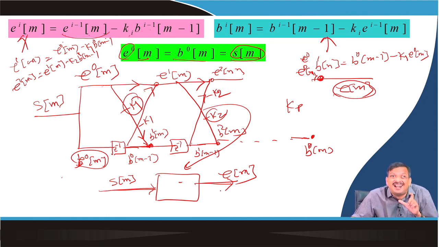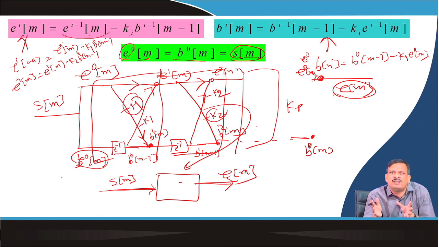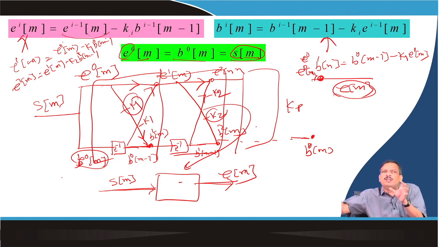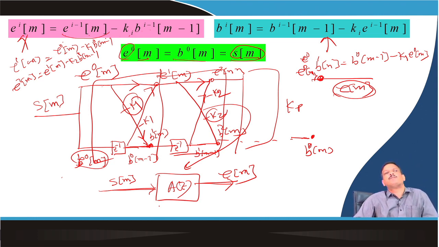So, that is called lattice implementation, because if you see one block, this block, there is another block, there will be another block. So, each block is simple, only K1. So, I can say it is one for loop, the for loop is repeated for K1, K2, K3, K4, Kp. So, P stages will be there for pth order prediction. So, I can implement A(z) immediately if I know K1, K2, Kp.